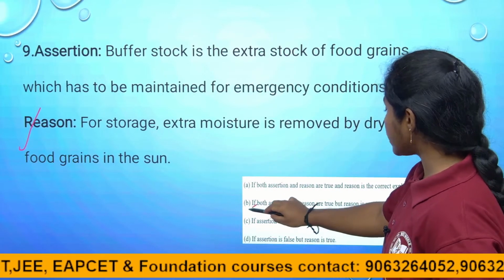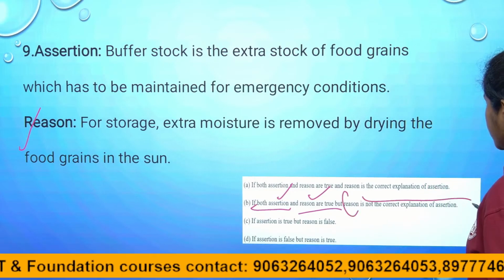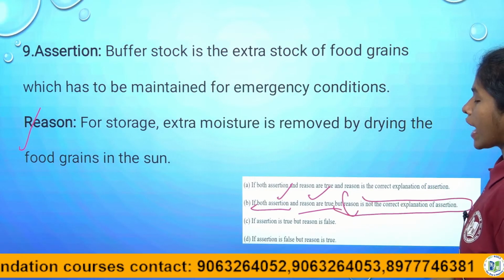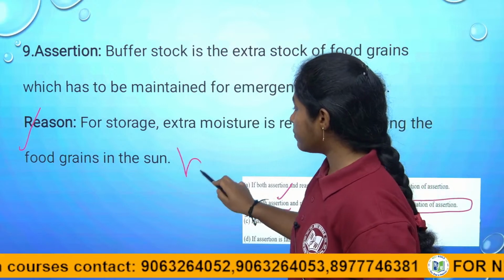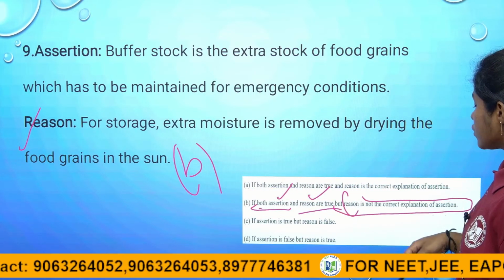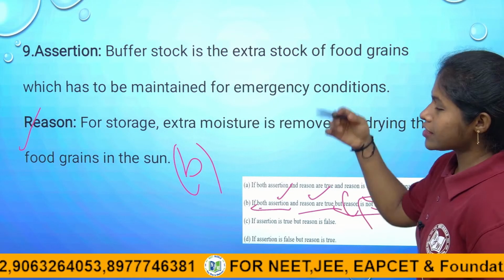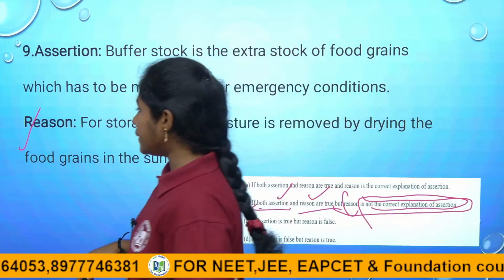So here both the assertion and the reason are true, but the reason is not the correct explanation of the assertion. So the answer for this question is B. B is the answer for this question, because both assertion and reason are true, but it is not the correct explanation of the assertion. That is why the answer is B.